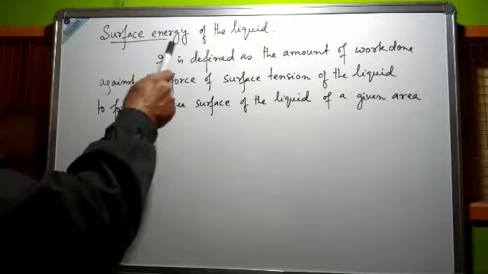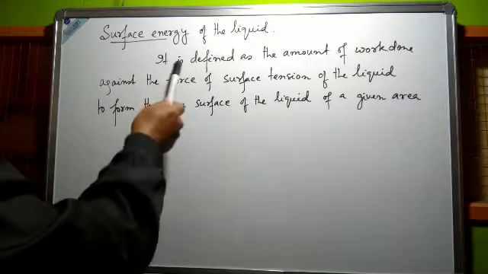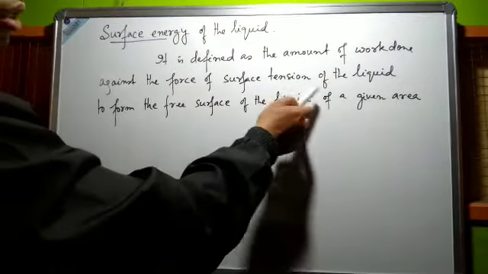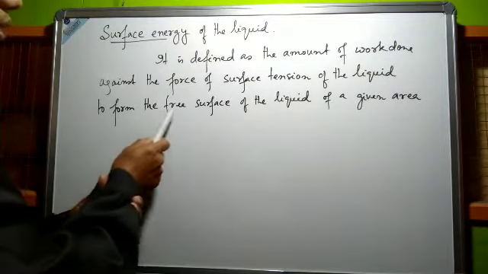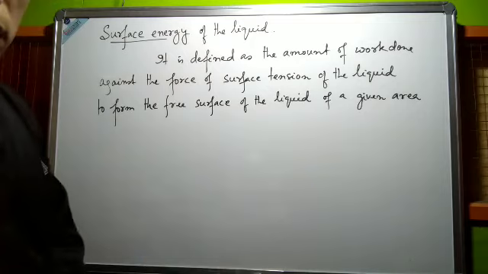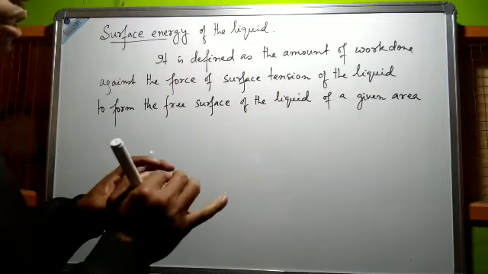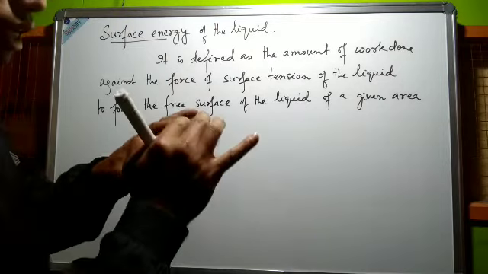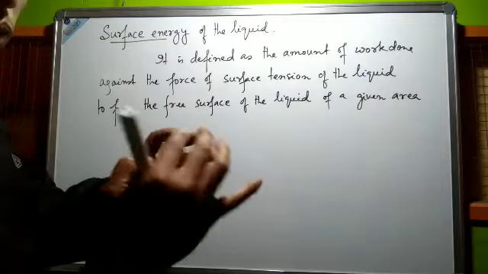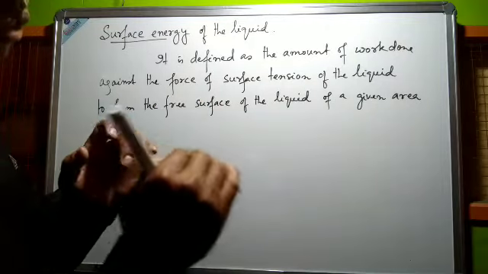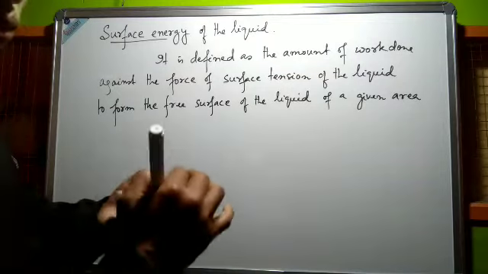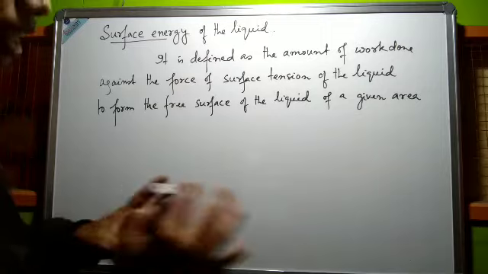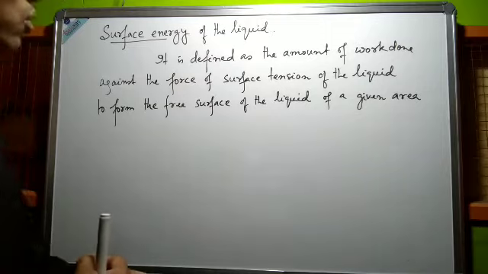So the surface energy of the liquid may be defined like this. It is defined as the amount of work done against the force of surface tension of the liquid to form the free surface of the liquid of a given area. Then next we have to try to derive the expression for surface energy of the liquid.